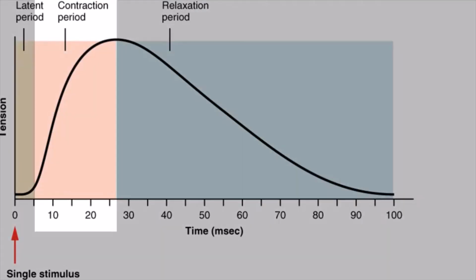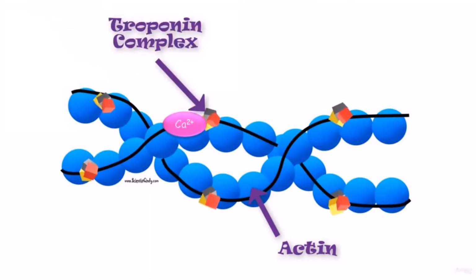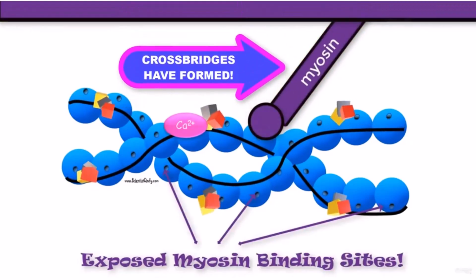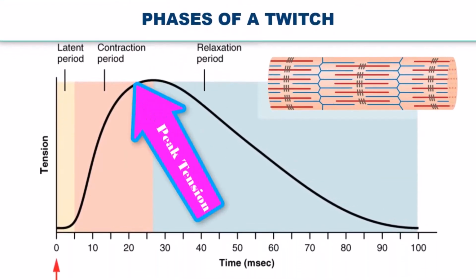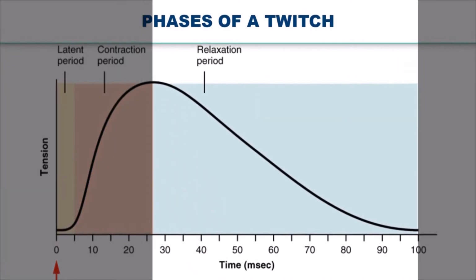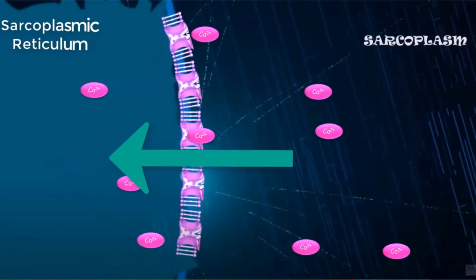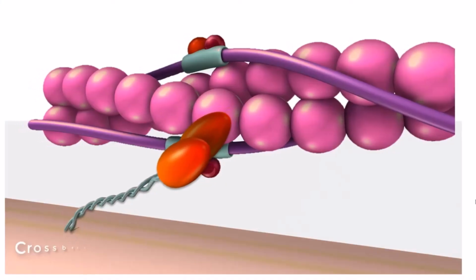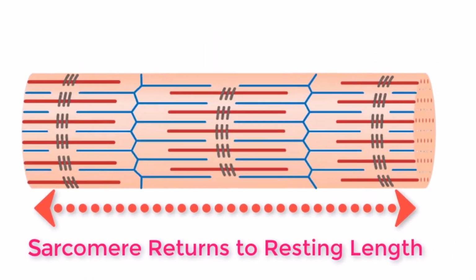In the contraction phase, calcium ions in the sarcoplasm have bound to troponin. Tropomyosin has shifted away from active binding sites, and cross-bridges have formed. Here, the sarcomeres are actively shortening to the point of peak tension. In the relaxation phase, tension decreases as contraction stops. Calcium ions are pumped out of the sarcoplasm back into the sarcoplasmic reticulum, and cross-bridge cycling stops. This returns the muscle fiber to its resting state.